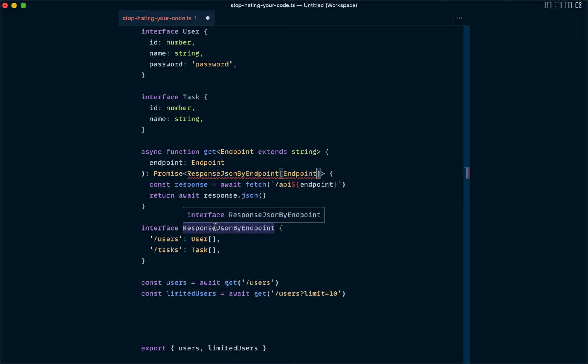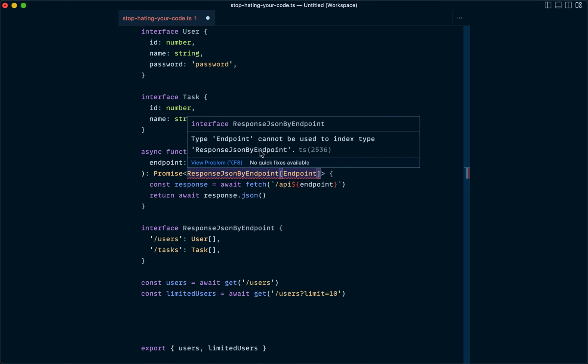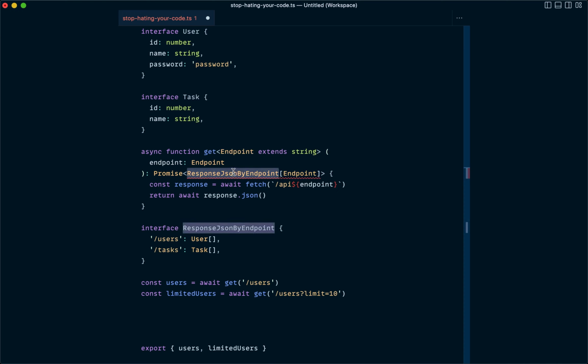The analogy in JavaScript is looking up a key on an object when that key doesn't exist, and you'll get undefined. But in TypeScript, there's no concept of doing it that way. So instead of giving you undefined, TypeScript will throw a type error and say, you know what, if you don't have a string that actually is one of the keys of this interface, I'm not going to allow you to look up a type value based on that string. So the way we fix this is instead of having Endpoint extend string, we're just going to say Endpoint extends keyof ResponseJSONByEndpoint.